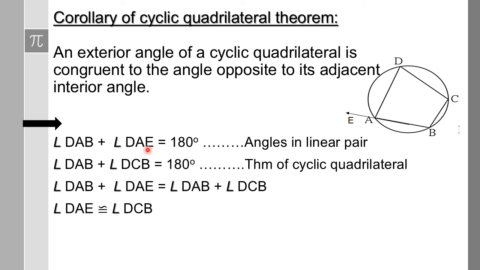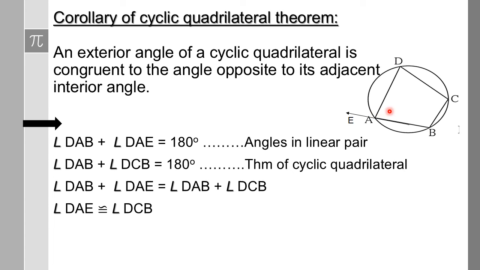Angle DAB plus angle DAE is 180 degrees since angles are in linear pair. So if you see this angle DAE and DAB, both are linear pair since this is collinear points EAB. So their sum is 180 degrees.